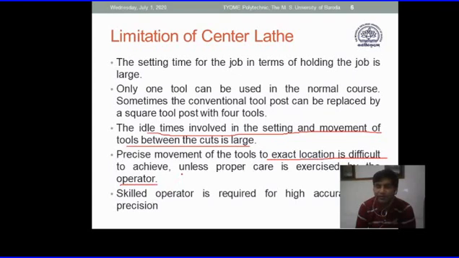If the operator has very good skills, then things are very good. If the skill of the operator varies with time, then the job also will have variation with time. And in the end, one most important thing is that a skilled operator is required to get high accuracy and precision jobs. So these are some of the limitations, not all.